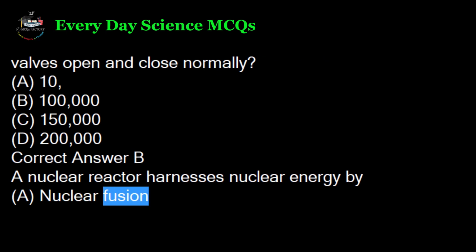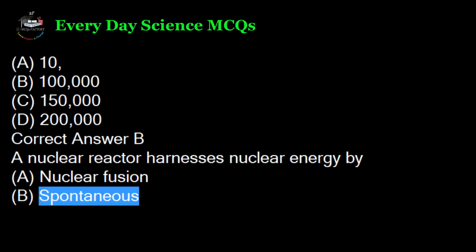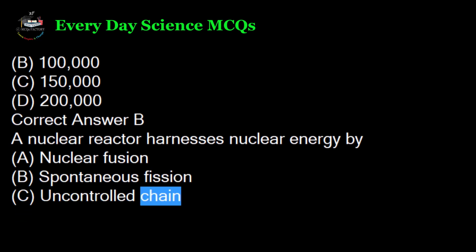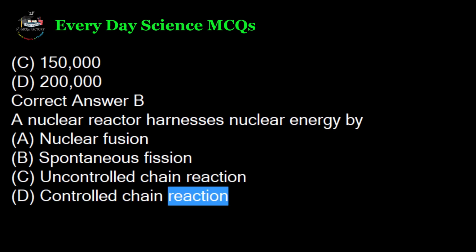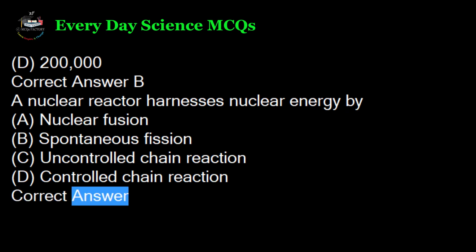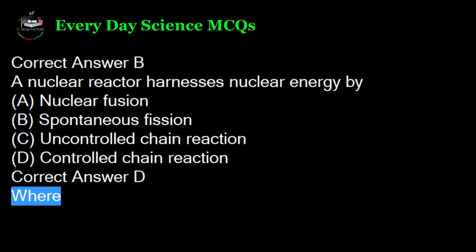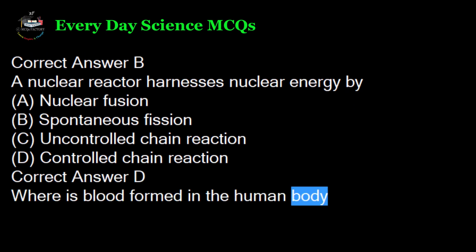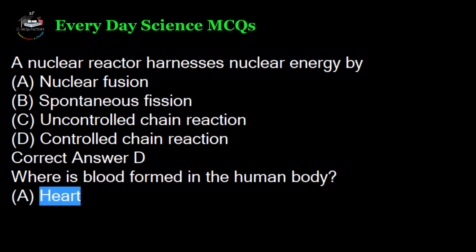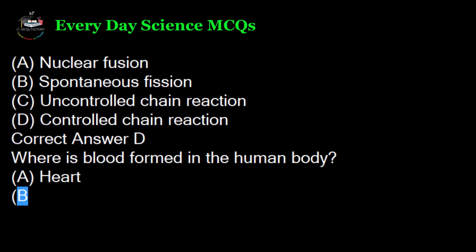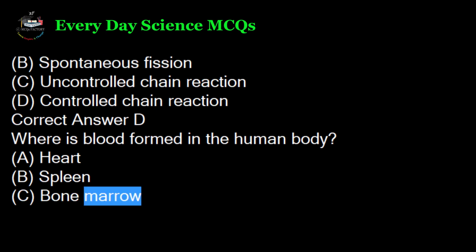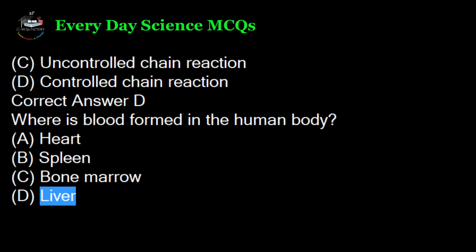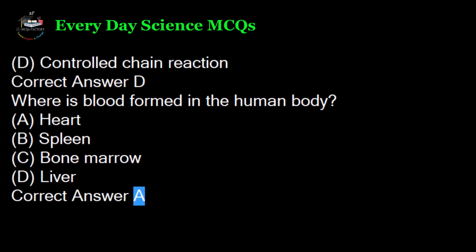Nuclear fusion. B. Spontaneous fission. C. Uncontrolled chain reaction. D. Controlled chain reaction. Correct answer D. Where is blood formed in the human body? A. Heart. B. Spleen. C. Bone marrow. D. Liver. Correct answer A.